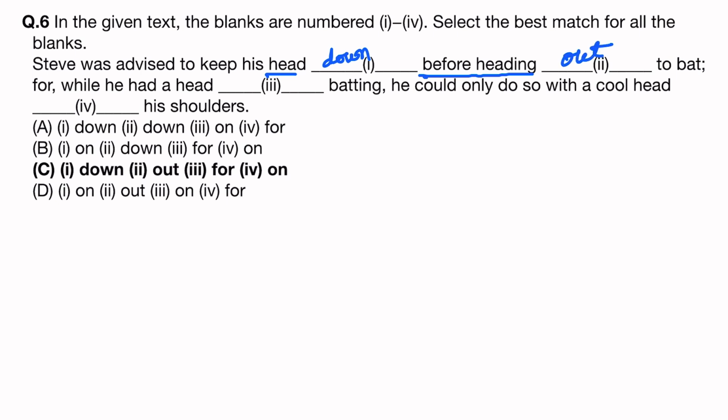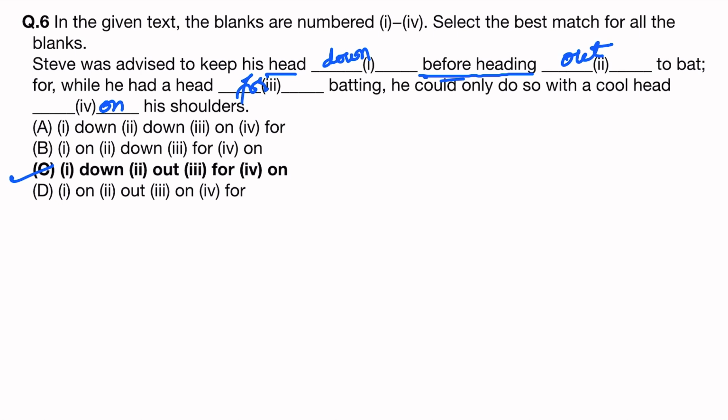That means he is going for batting, heading out to bat. For while he had a head for batting, he could only do so with a cool head on his shoulders. So see, Steve was advised to keep his head down before heading out.